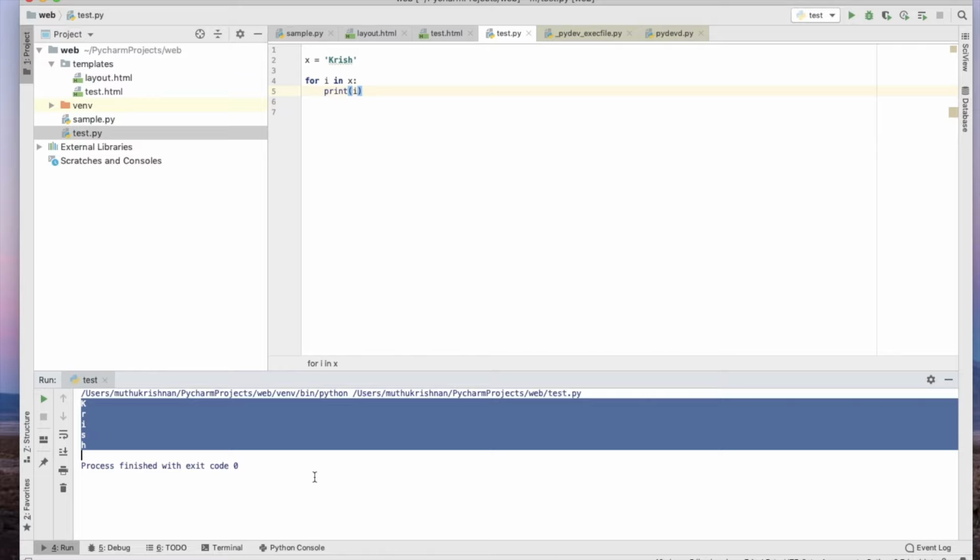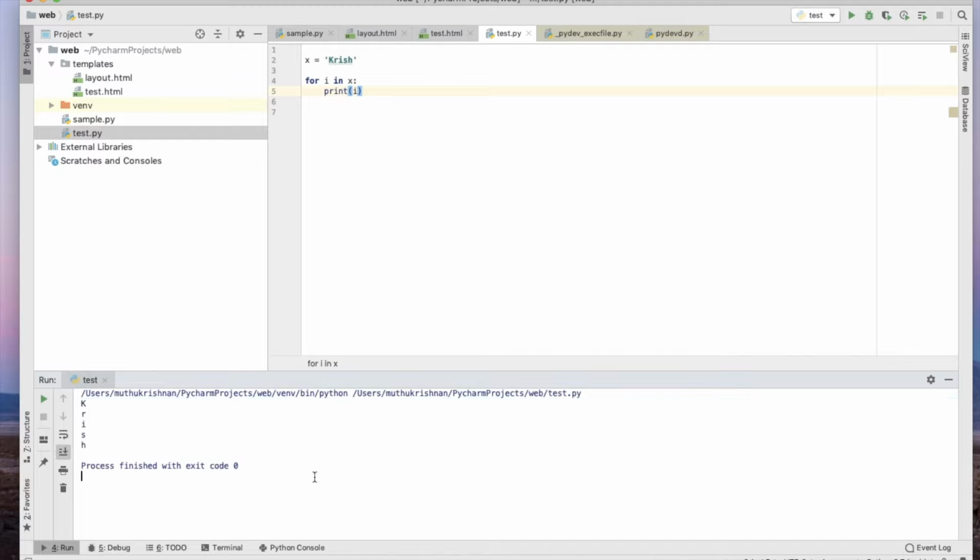Whereas in Python, that is the flexibility we have: you don't need any condition, initializing variable, or incrementer, nothing. Simply you name a variable, and by default in Python that loop variable reads anything in sequence. That is the biggest advantage, it makes handling looping simple.